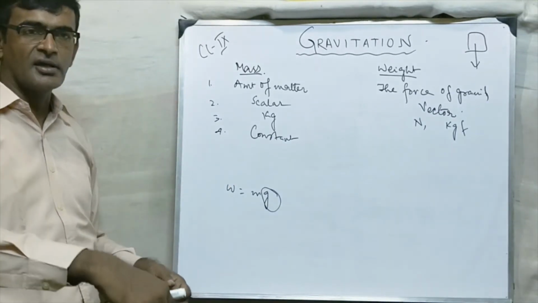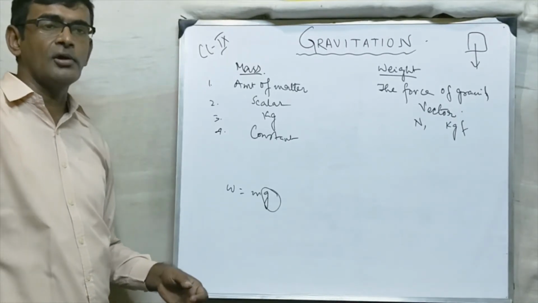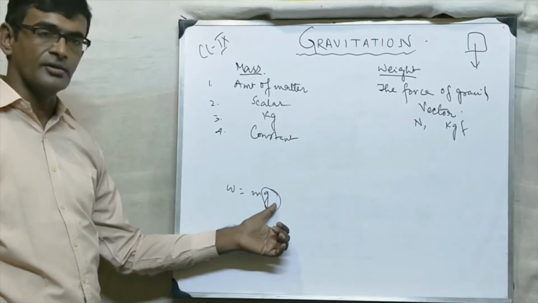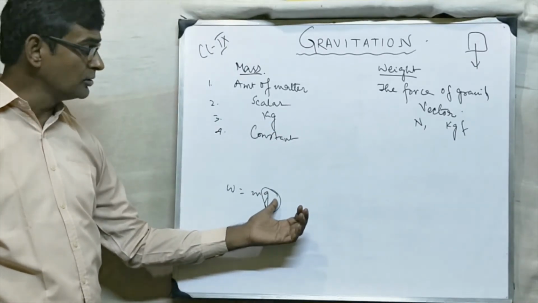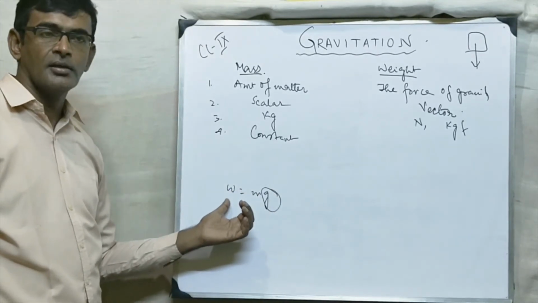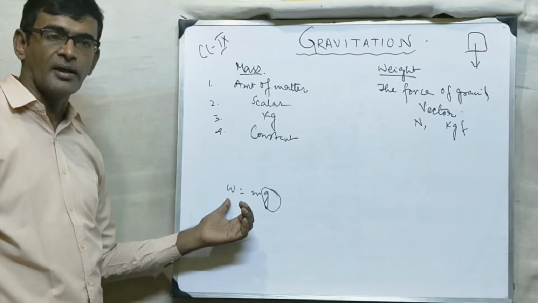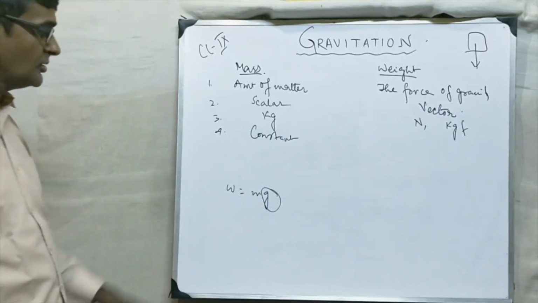You go inside the Earth, the value decreases. You go to a high mountain, the value also decreases. You go to the moon, it will become 1/6. So if on the moon the value of g becomes 1/6, then obviously the weight will also become 1/6. So W equal to mg, weight is changing.